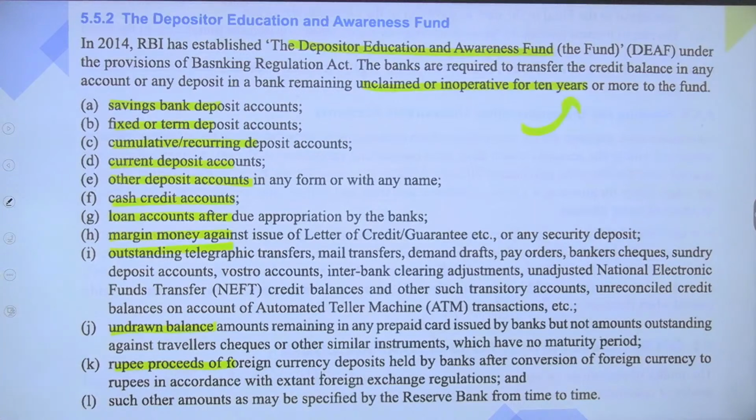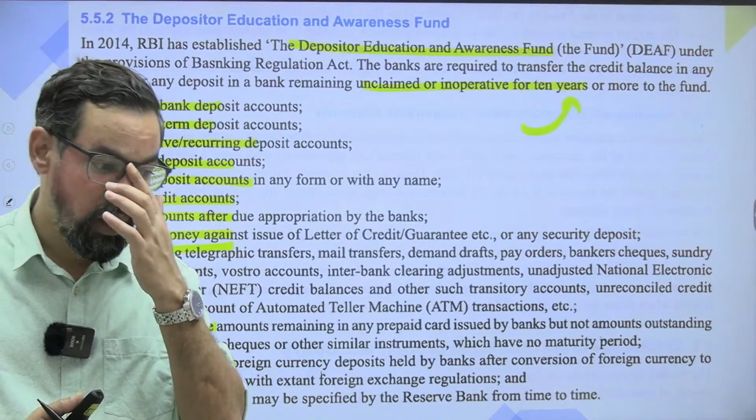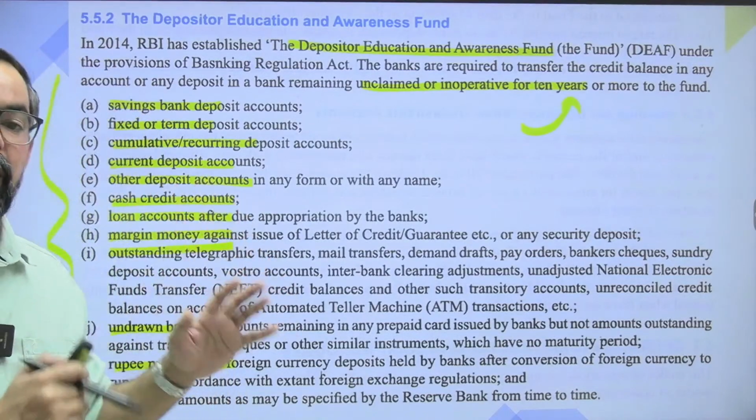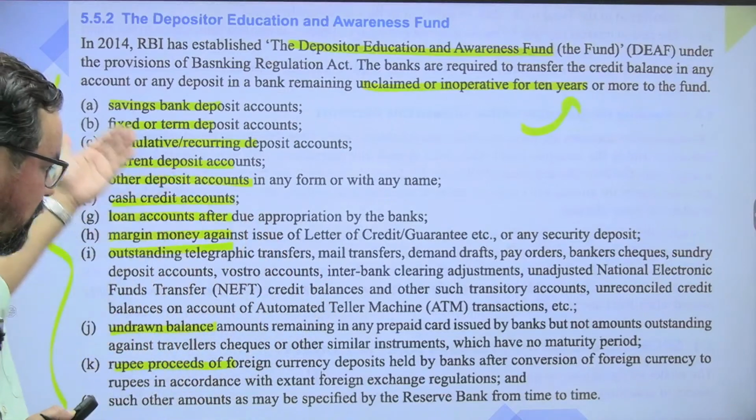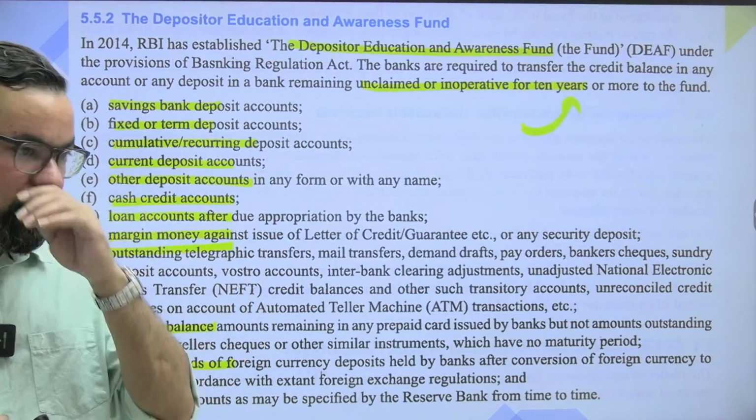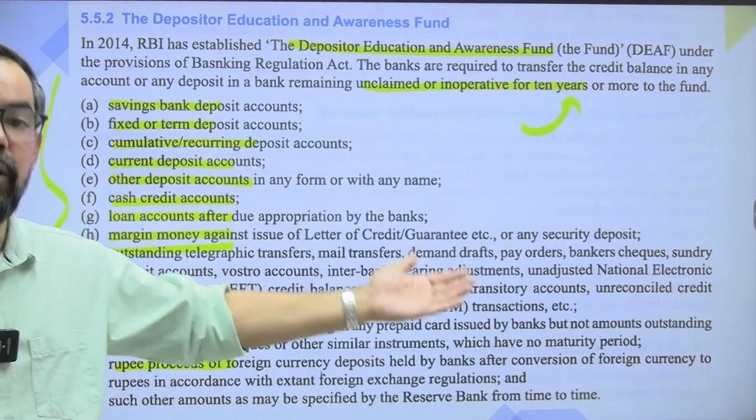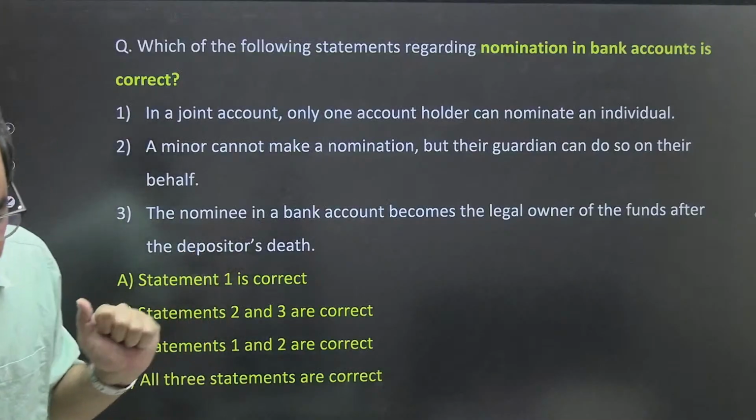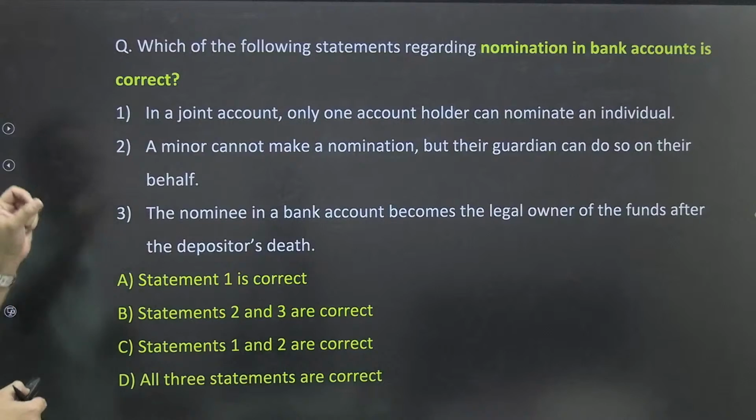ठीक है। So इनमें अगर कोई भी ऐसा पैसा बचा हुआ है, and if customers are not claiming that particular one, or that account is remaining inoperative for these many years, so what we have to do is transfer that particular amount within 3 months to this particular fund itself. All right, चलो आगे बढ़ते हैं, next one.